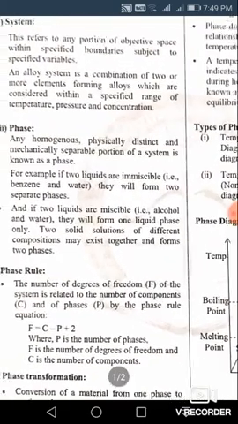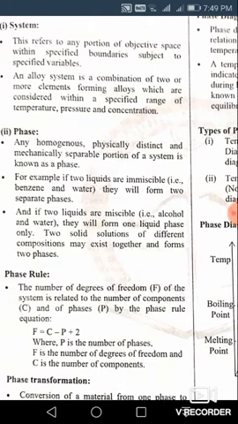The system refers to any portion of objective space within specified boundaries subject to specified variables. So, anything which is having some boundaries and subject to specified variables. These variables may be pressure, volume, temperature, etc. So, any such thing is known as the system.